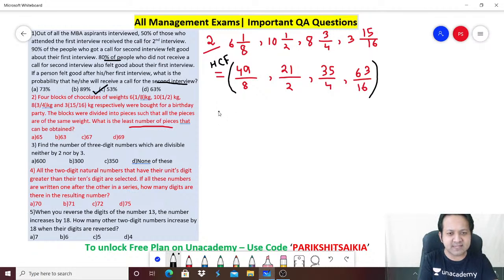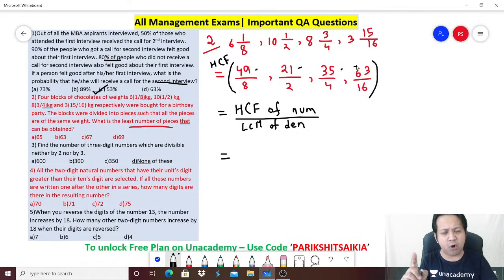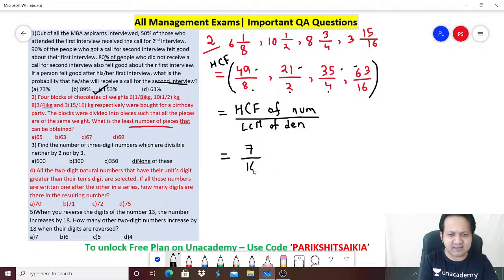How do you find out the HCF of a fraction? HCF of a fraction is HCF of the numerator divided by LCM of the denominator. Can you find out the HCF of the numerators 49, 21, 35, 63? What is the highest number that divides all the numerators? 7. What is the LCM of the denominators? 2 and 8, LCM is 8. 8 and 4, LCM is 8. And 8 and 16, LCM is 16. So you get the HCF of these 4 numbers as 7 by 16.